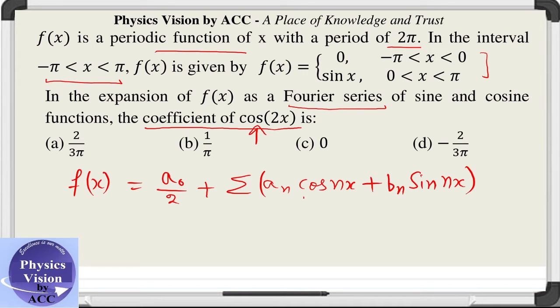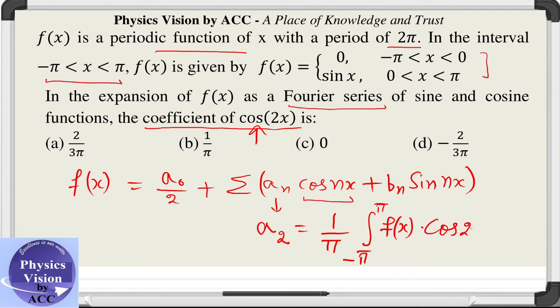The coefficient of cos 2x is actually a2, which is given by 1/π, it's half of the periodicity, and then the integration from minus π to π of the function multiplied with cos 2x. This is the basic method of formulation of Fourier series expansion. So by using the basic formula of Fourier series, we got this.